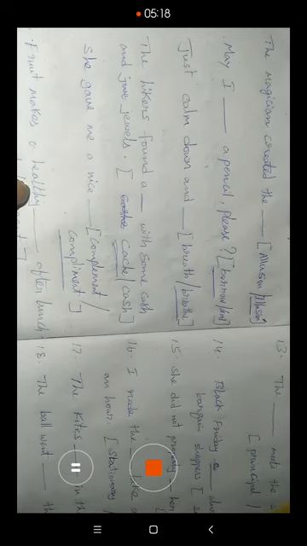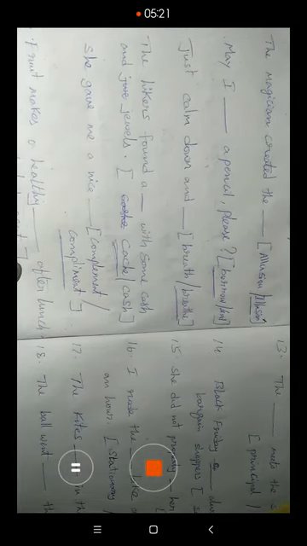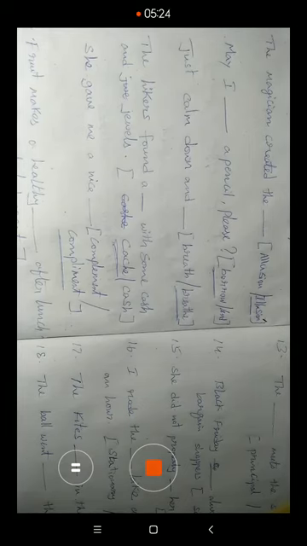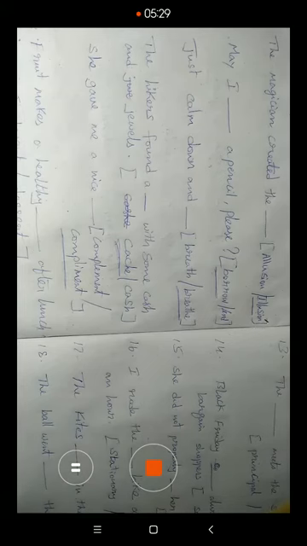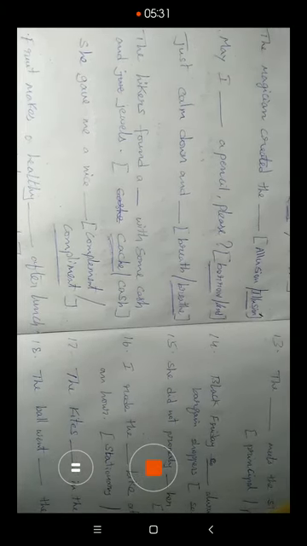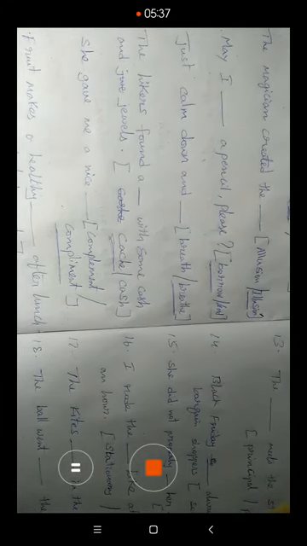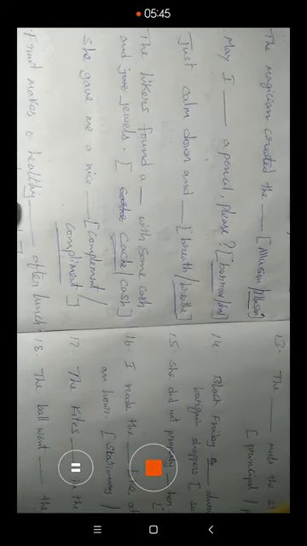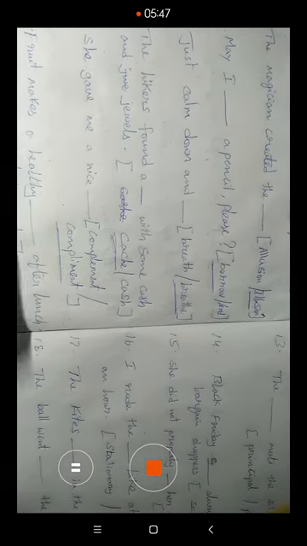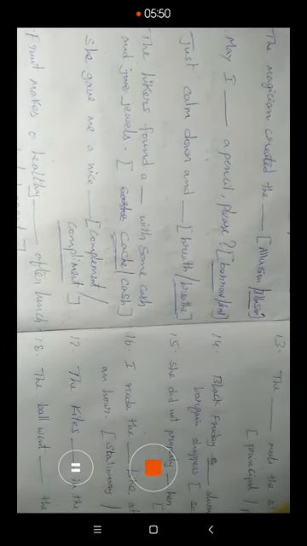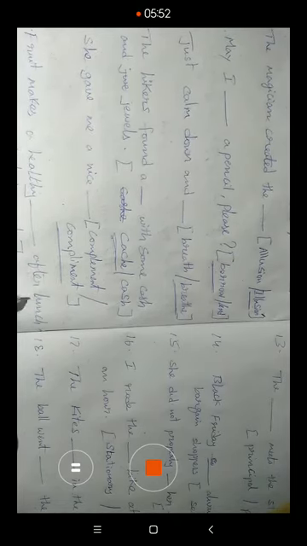Fruit makes a healthy dash after lunch. One is desert and another one is dessert. So what is the difference? Sahara is the biggest desert in the world, the greatest desert in the world. Here dessert means a sweet course served at the end of the meal. So fruit makes a healthy dessert after the lunch. And next one.